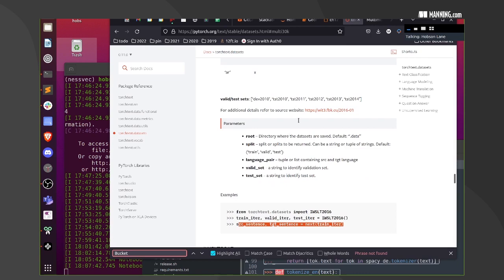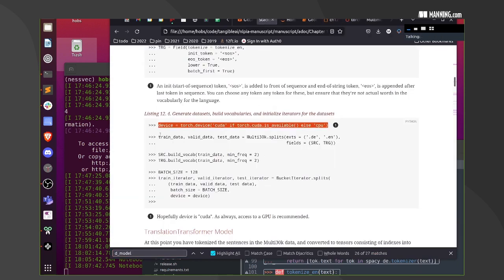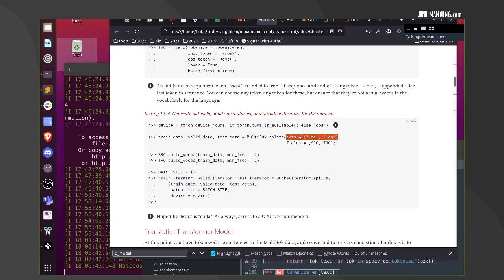Let's get back to text, train data. We already have splits. Looks like we could have told it the language. And we could have told it source and target. We don't, this is interesting. Anyway, we're not going to worry about it.